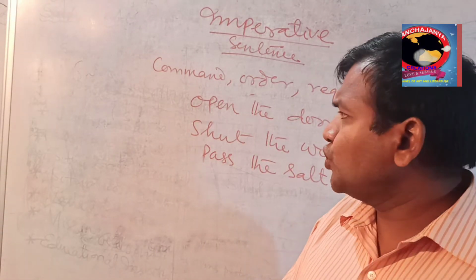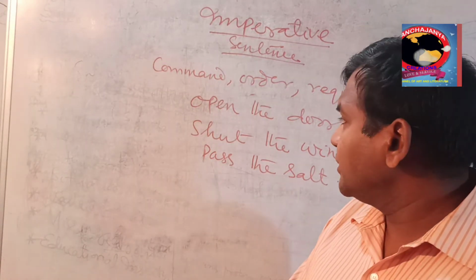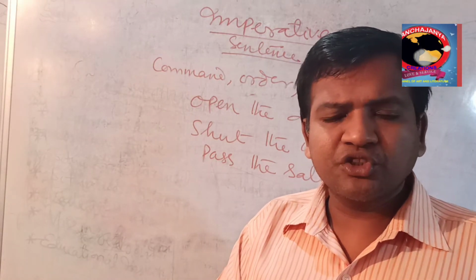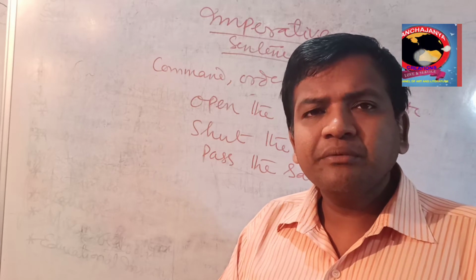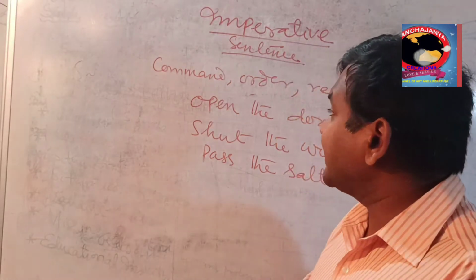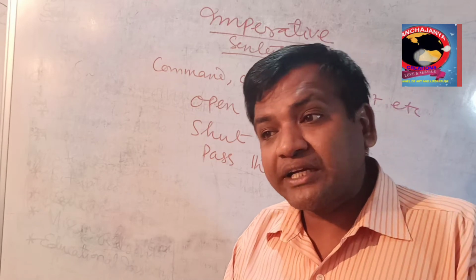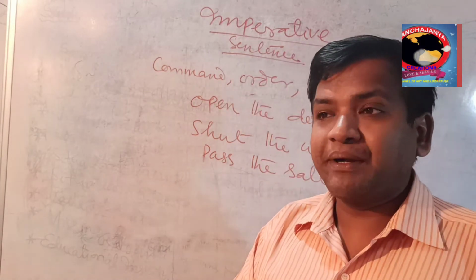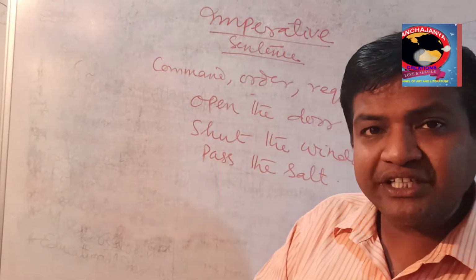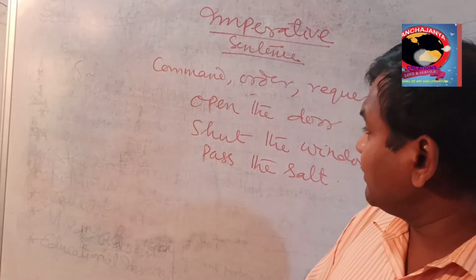When we say open the door, what is there in it? Nothing is coming. Or shut the window. The subject is not coming. Then we are not able to discriminate where the subject is and where the predicate is. Where is the noun or pronoun part? Where is the verb part? We are not able to decide which one is subject and which one is predicate. Now, shut the window, the same thing.